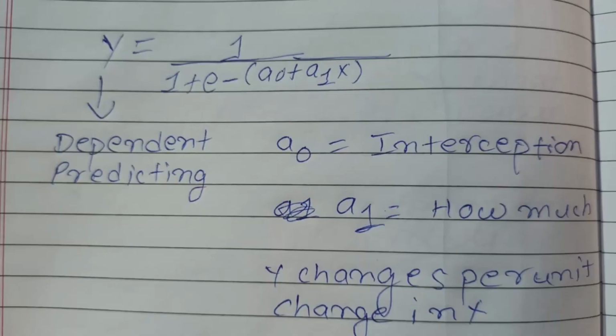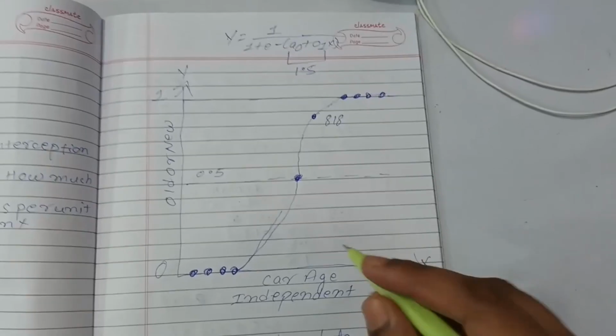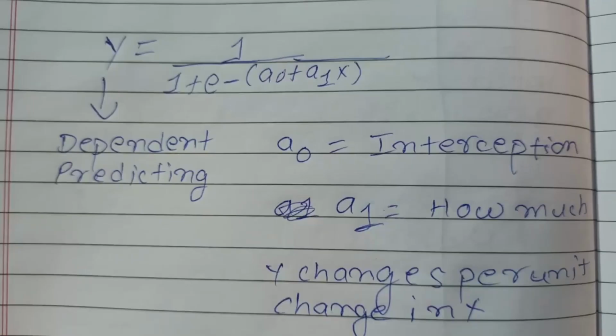This is the equation of logistic regression. Y is equal to 1 divided by 1 plus e to the power minus (a naught plus a1 x), where y is the dependent variable and a naught is the intercept, which means the value of y if the value of x is equal to 0. We show the intercept in a graph like this. And a1 means how much y changes per unit change in x. If we decrement or increment x, how much y changes per unit change. And also y is the dependent variable on which we do prediction, and x is the independent variable.